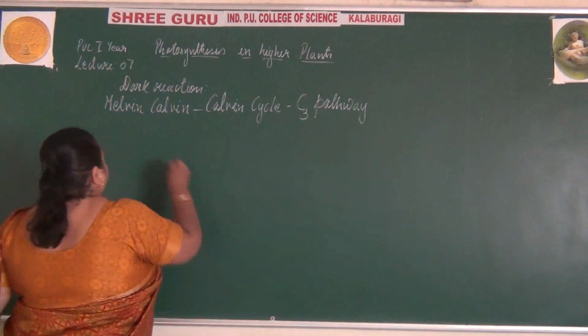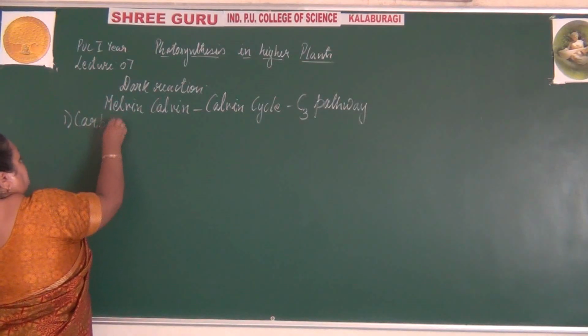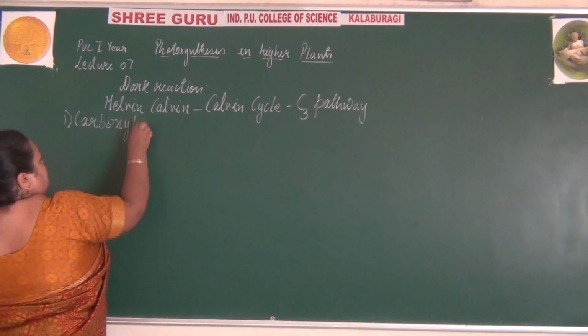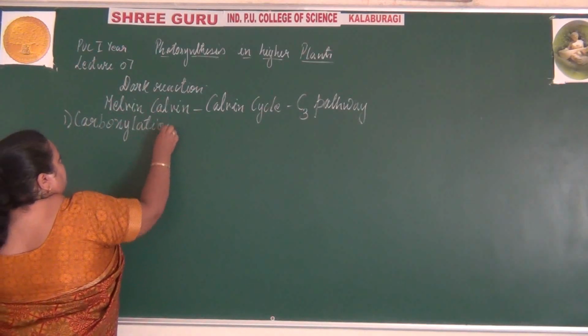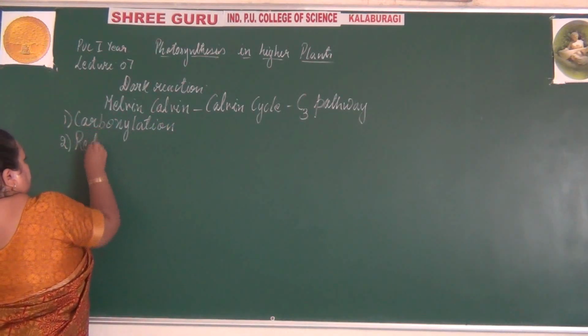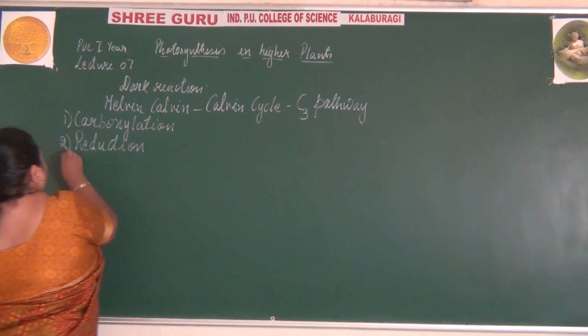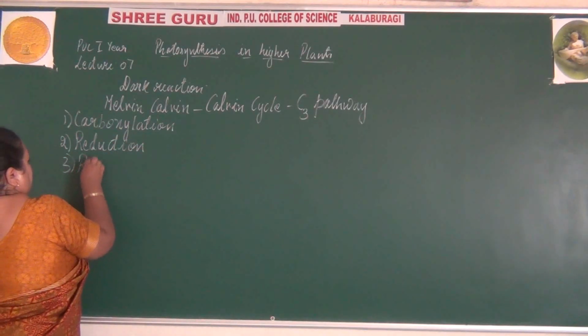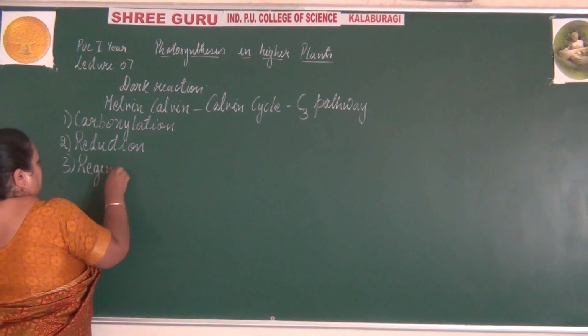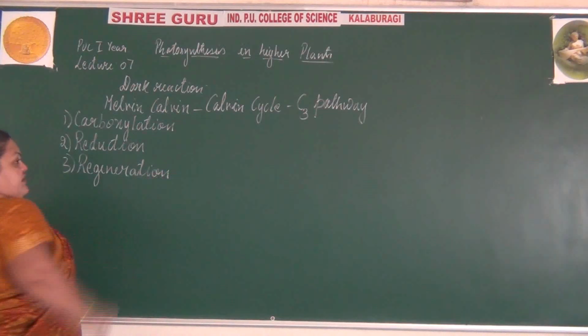Those are carboxylation, reduction, and regeneration.